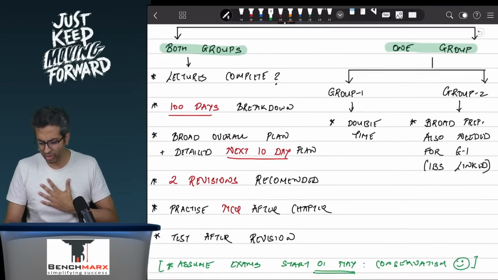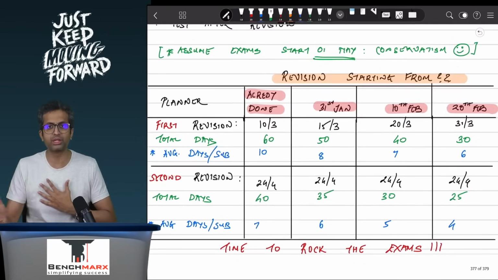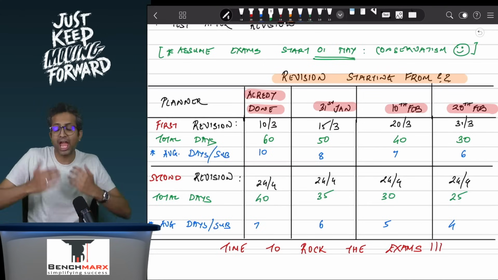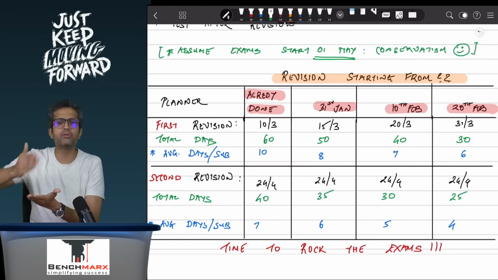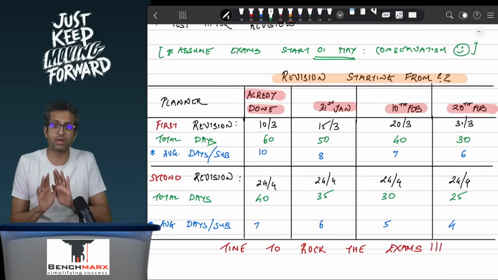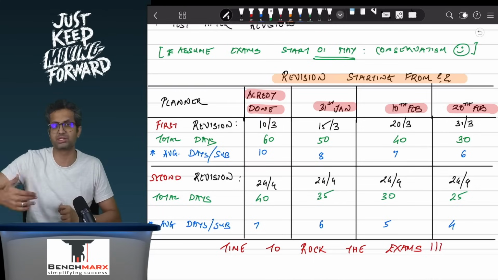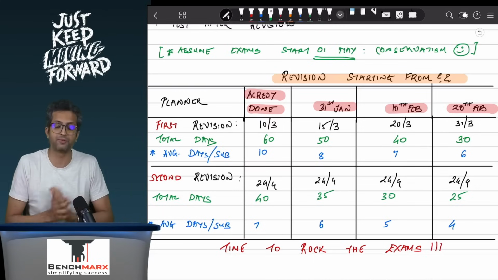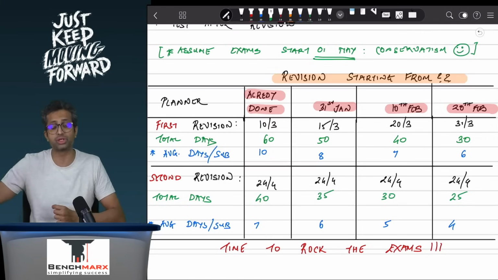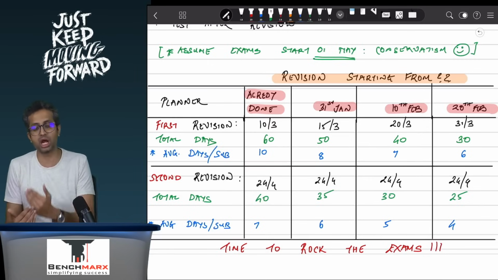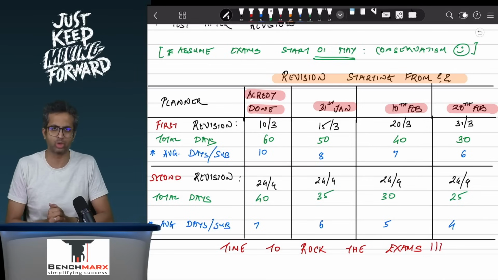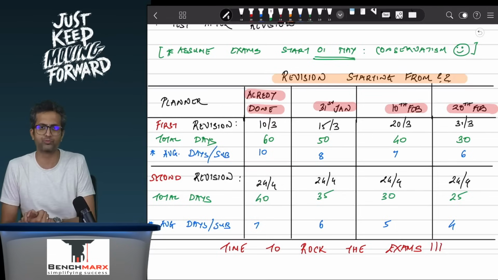So when we look at the revision planner, assuming you are giving 2 groups, every student would be at a different stage in their preparation, and hence we have given 4 different milestones, in the sense that what if we have completed our lectures and we are starting our revision, or we have already started, that is the first column. Then what if we are planning to start our revision from 31st January, from 10th of February, and then from 20th February. Beyond 20th February is a little risky. Even 20th February is touch and go, but by that time you should definitely start with your proper revision if you are still covering your course.